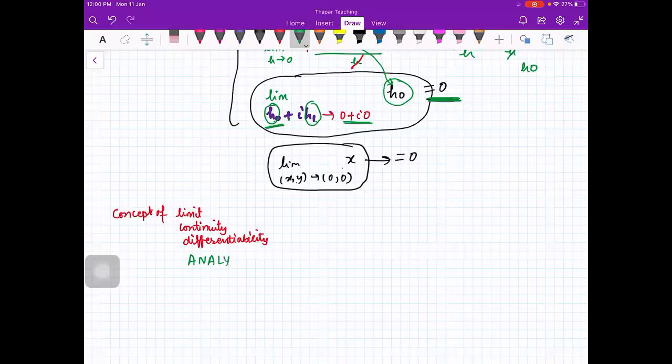Analytic functions. Okay, analyticity. So what is analyticity?